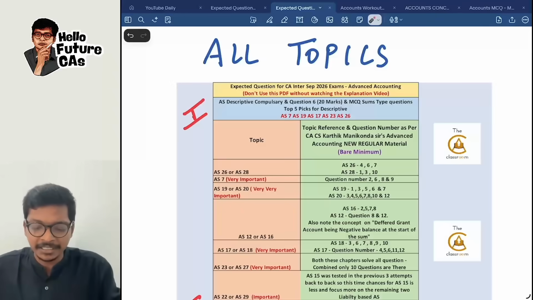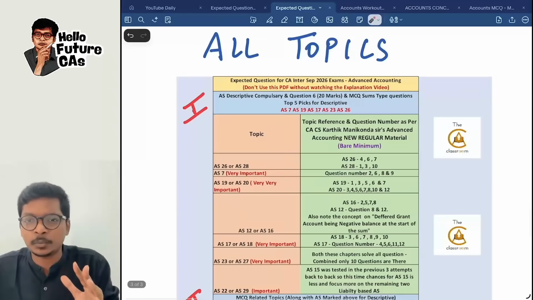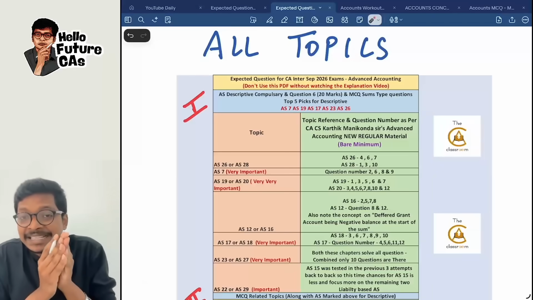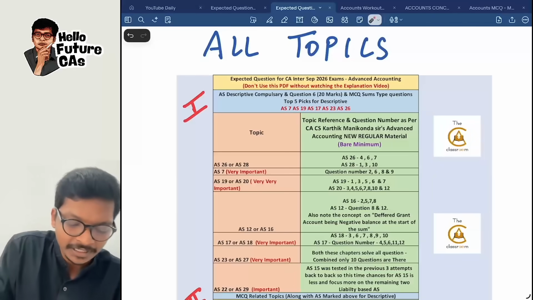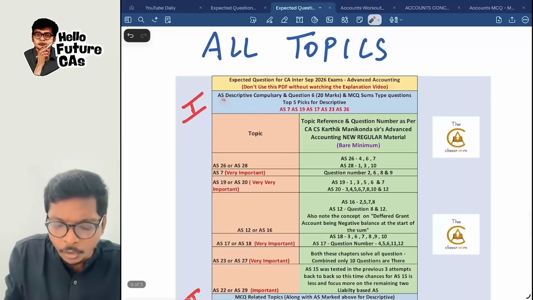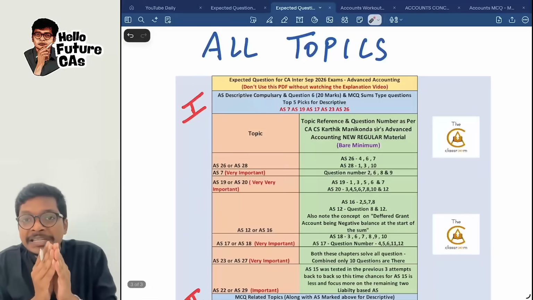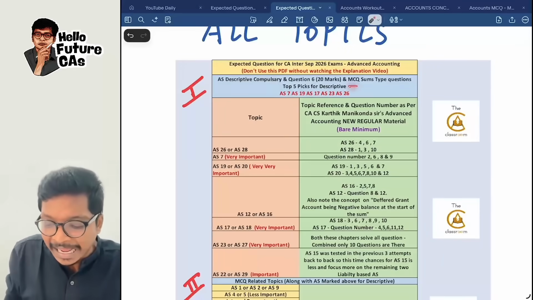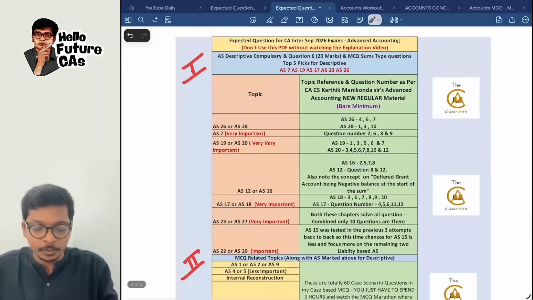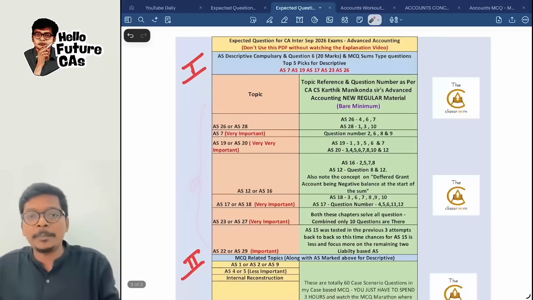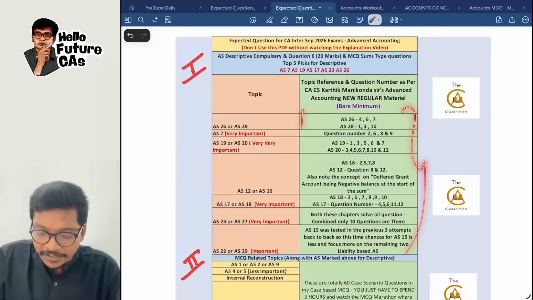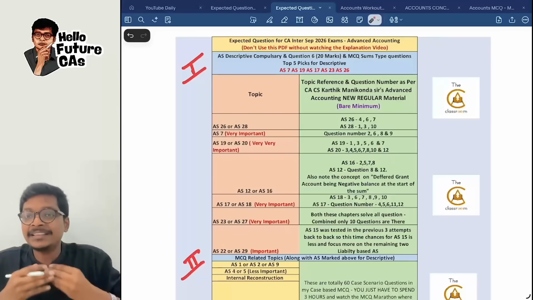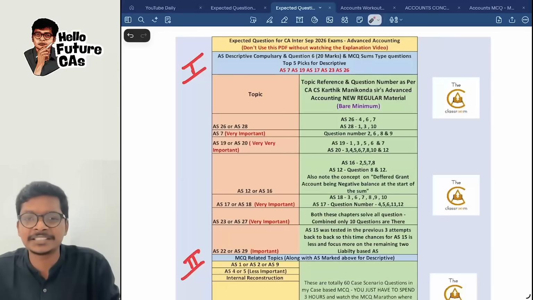So what I have done, I have broken down the expected questions PDF for you into 4 parts. Let me explain this in detail for you guys. The first part is the most important accounting standards, which are important for both descriptive and MCQ type questions. Along with these topics, I also give you which question you have to go and read in my material. I will explain that in some time. That's why we have this video.